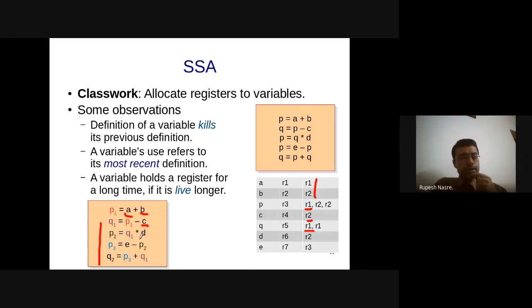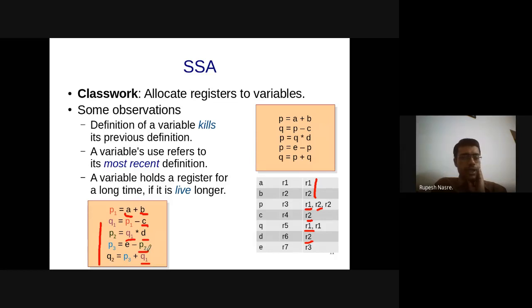After this, I need Q1, which is there in R1, and I also need D, so that goes into R2. Right? And then P2, I can reuse R1 or R2 depending upon whether Q1 and D are used further or not. It turns out that Q1 is used later, so I don't want to remove Q1 from the register, and therefore I'll keep it in R1, but D is not used, and therefore I'll assign R2 to P2. That is happening here. This is R2 being assigned to P2.